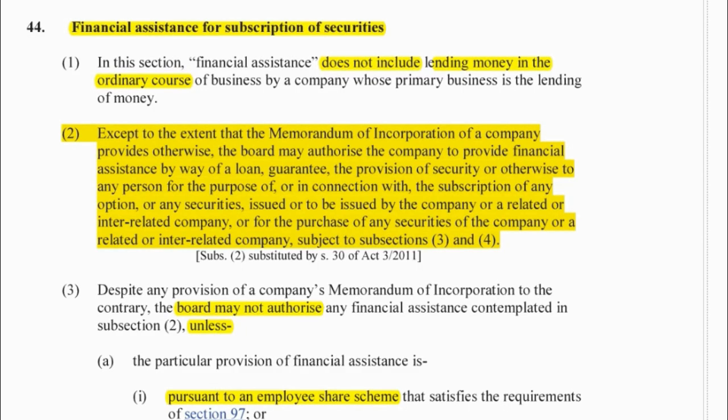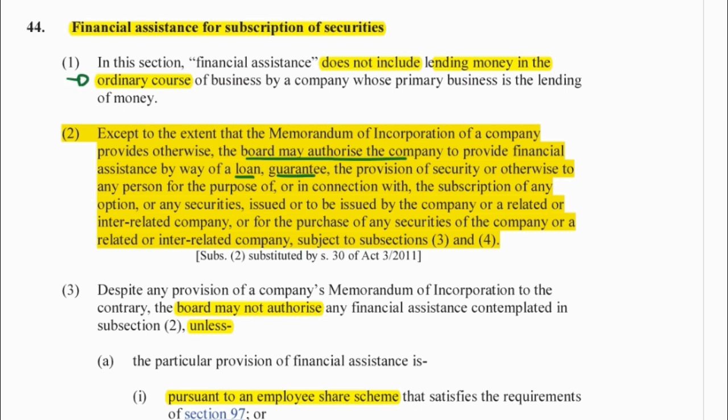So there's 44, financial assistance for the subscription of securities. It says it doesn't include if the company is in the business of lending money in its ordinary course. Okay, so it's only if they're giving specific funding to somebody to purchase shares in the company that they don't normally do. Okay, what does it say? The board may authorize this financial assistance, and they give you some examples of what could be considered financial assistance. So it doesn't necessarily have to only be a loan, guys.